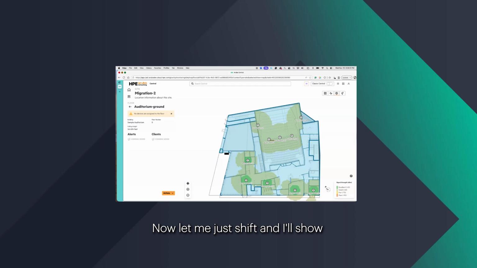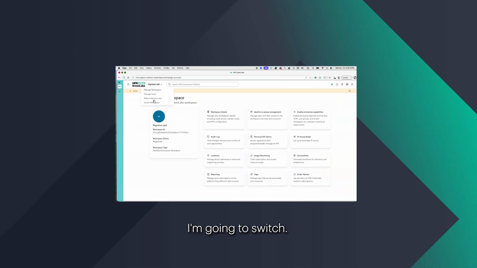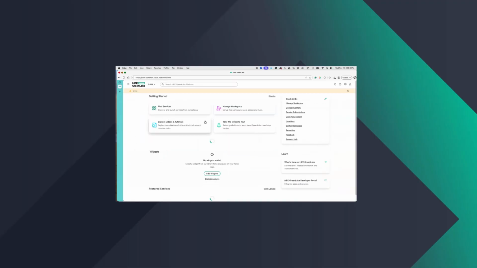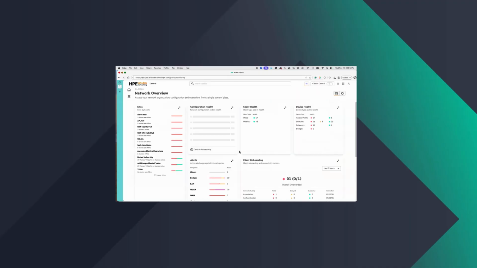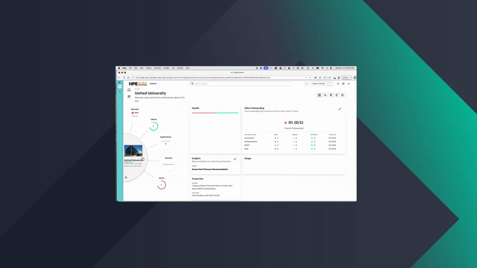Now let me shift and I'll show you how to create floor plans from scratch in New Central, and I'll also show you how to use AutoLocate. I'm going to switch. All right, so I'll go ahead and use my test site, which is United University.